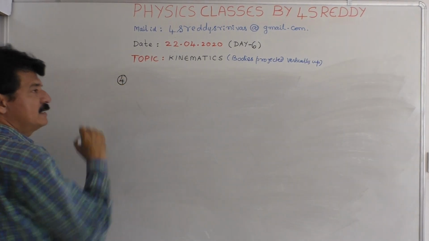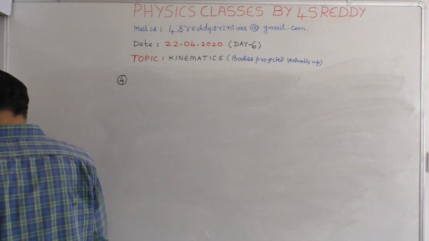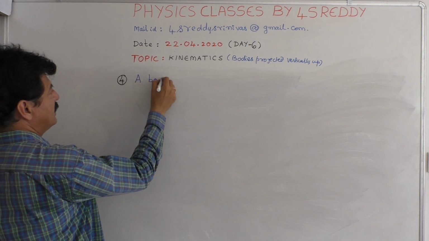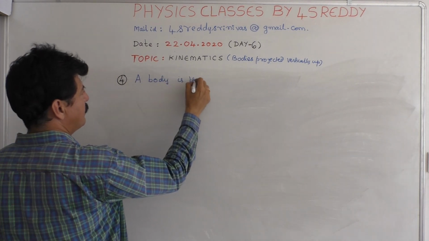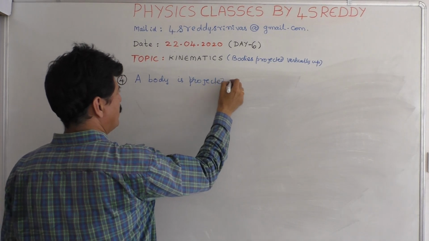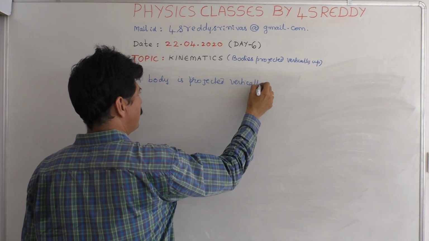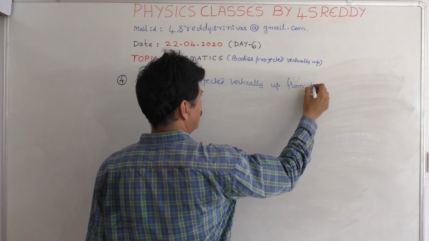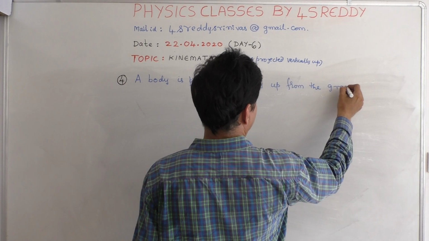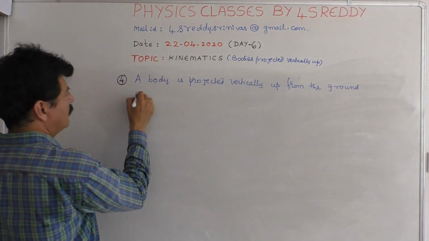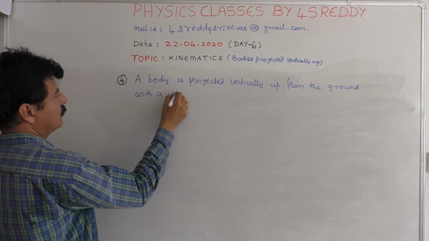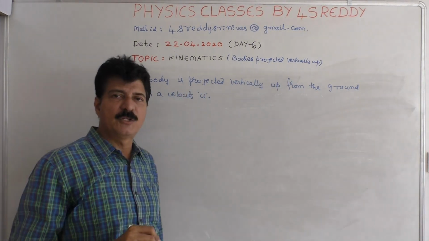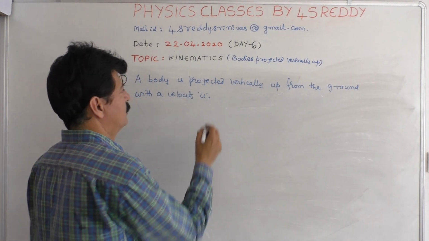And another one is, you will be given that a body is projected vertically from the ground with a velocity u. A body is projected vertically up from the ground with a velocity u.